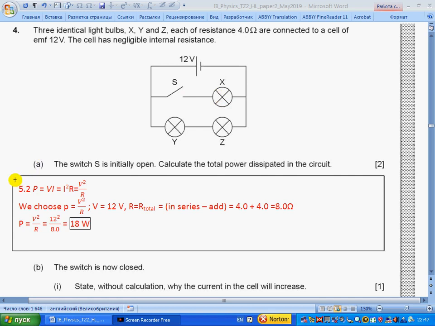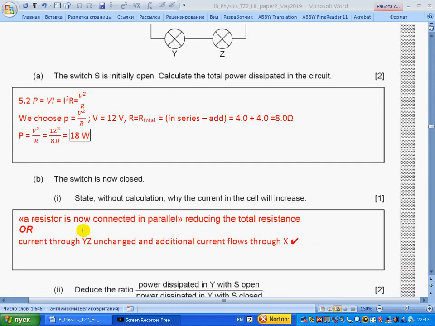Section 5.2, power, we have several formulas, and because we can find the total resistance of Y and Z, we choose this formula with voltage and resistance. So the total resistance of two lamps in series is 4 plus 4, 8 ohm. So we put these values into the formula, substitute, and we get the answer.